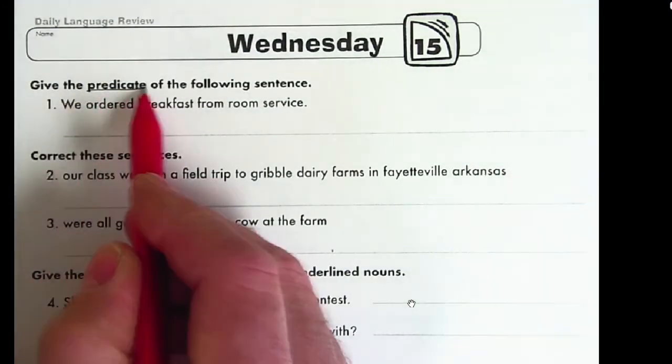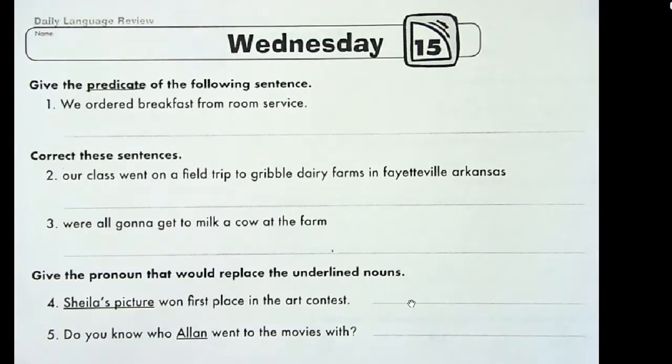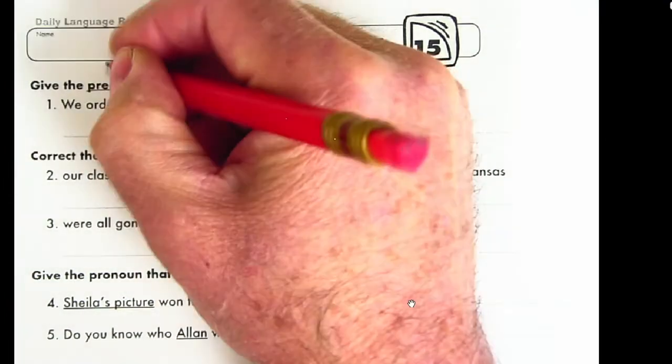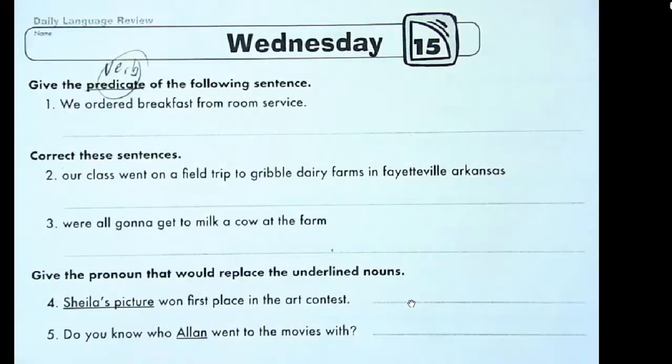For the first part on Wednesday, we have something we haven't seen in a while. We got the predicate. Now, if you've forgotten what the predicate was, remember www.google.com. Type in predicate and it will give you a good idea of what a predicate is. But for now, we're just going to try to remember that the predicate is not the action word, but it's the action part. The action word is your verb, and the verb is part of the predicate. So we're looking for the action part of the sentence.